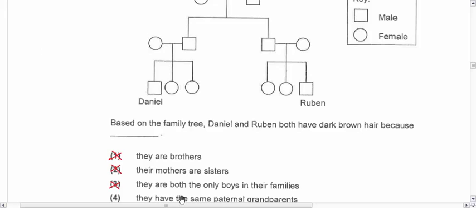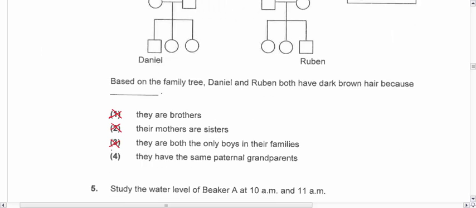So the last one should be the one that's correct. Let's take a look. They have the same paternal grandparents. Paternal means from the father. Yes, so both their fathers come from the same parents. So obviously 4 is my correct answer.